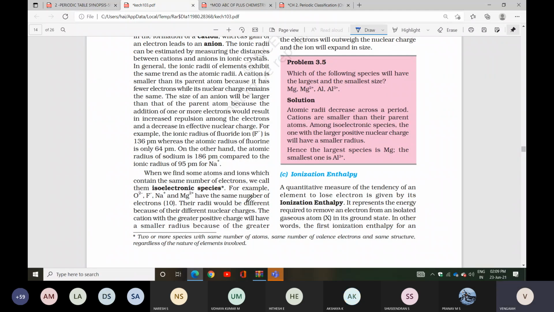Some ions and atoms are given. You already know the atomic radius conditions: a negative sign increases the size, and a positive sign decreases the size. So Mg will be the largest species and Al3+ is the smallest. With the help of the isoelectronic species concept we can do this.